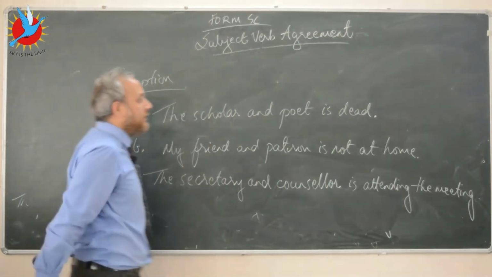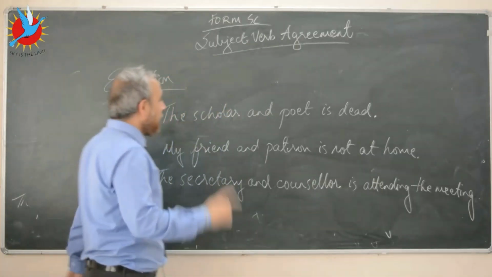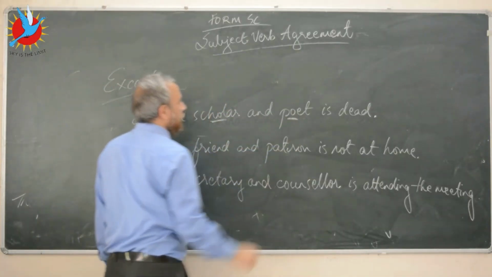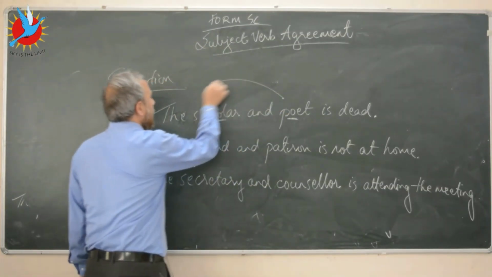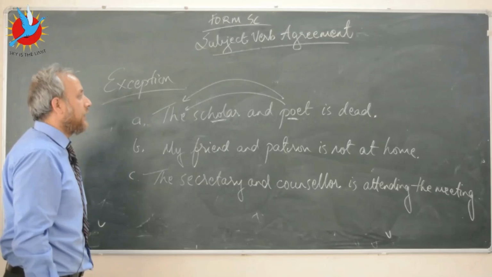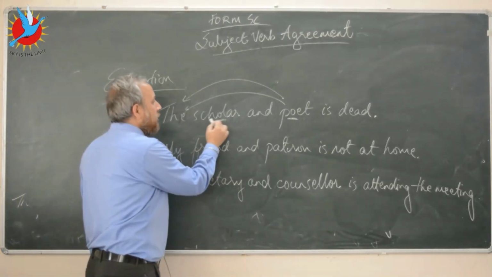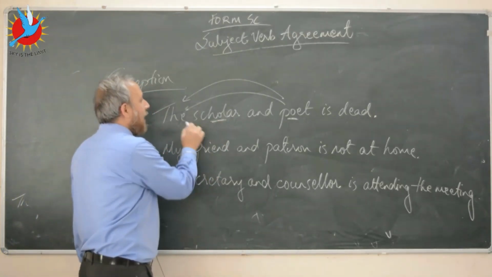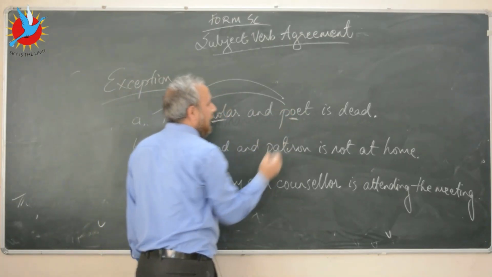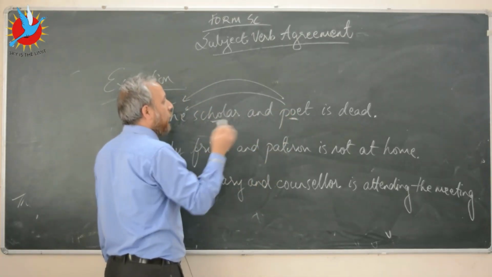So now if you look at the first sentence, the scholar and poet is dead. Here you need to remember that for this noun and this noun, there is one common article that has been used. Before the noun scholar you have the, but before poet there is no article. So what does this mean?